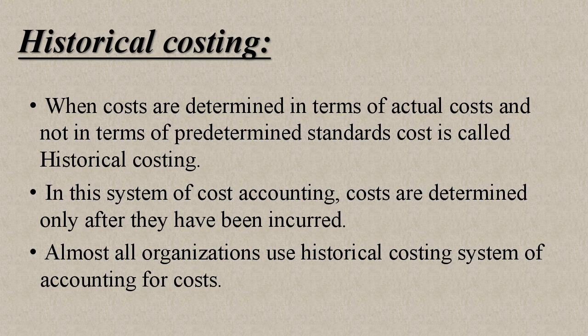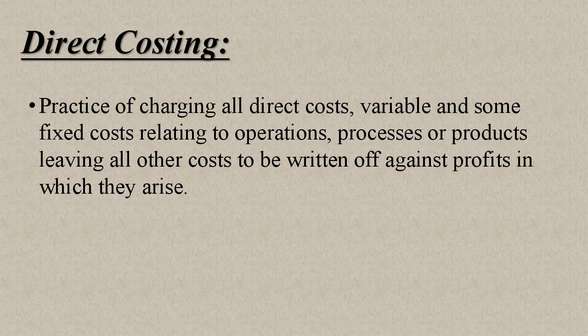Historical costing. When costs are determined in terms of actual cost and not in terms of predetermined standard cost, it is called historical costing. In this system of cost accounting, costs are determined only after they have been incurred. Almost all organizations use the historical costing system of accounting for cost. Direct costing. Practice of charging all direct cost, variable and some fixed cost relating to operations, processes or products, leaving all other costs to be written off against profit in which they arise.